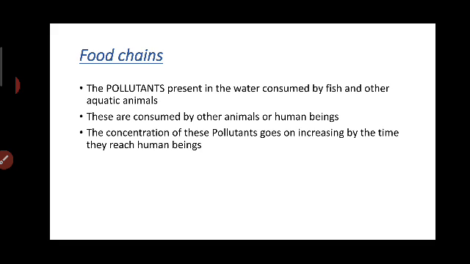The concentration of these pollutants goes on increasing by the time they reach human beings.